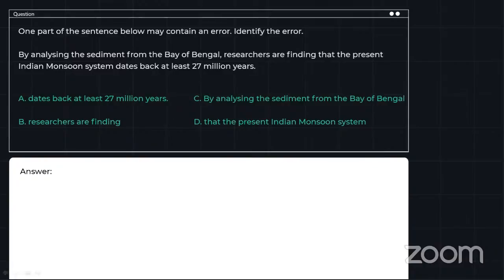Okay. Again, you have an error identification question, right? One part of the sentence below may contain an error. By analyzing the sediments from the Bay of Bengal, researchers are finding that the present Indian monsoon system dates back at least 27 million years.